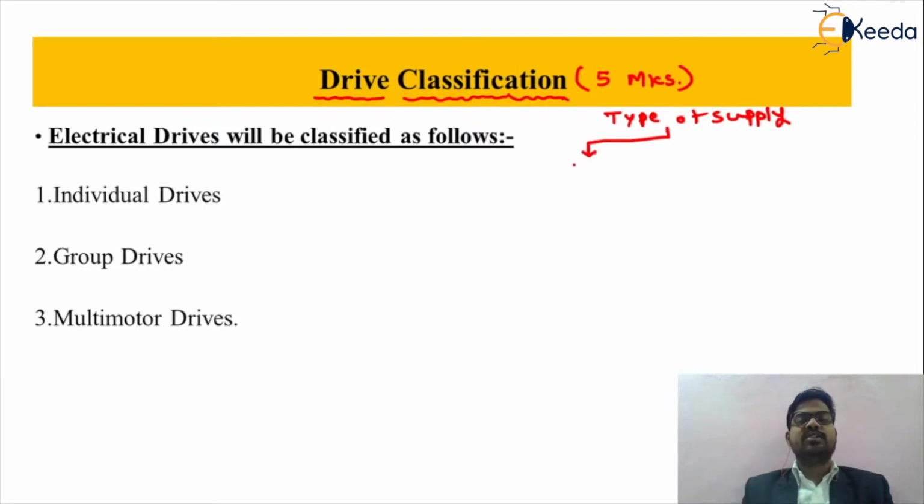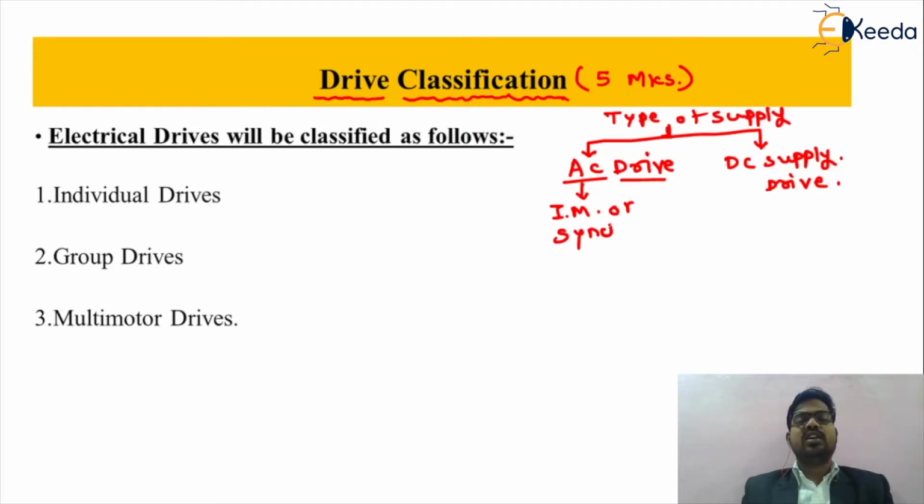The first type of supply is the AC supply, the supply that we use in our day-to-day life, and the second type of supply is the DC supply. So according to the type of supply, the electrical drive is classified as an AC drive or a DC drive. In an AC drive, we use different types of AC motors, such as induction motors or synchronous motors. Such a classification is called the AC drive.